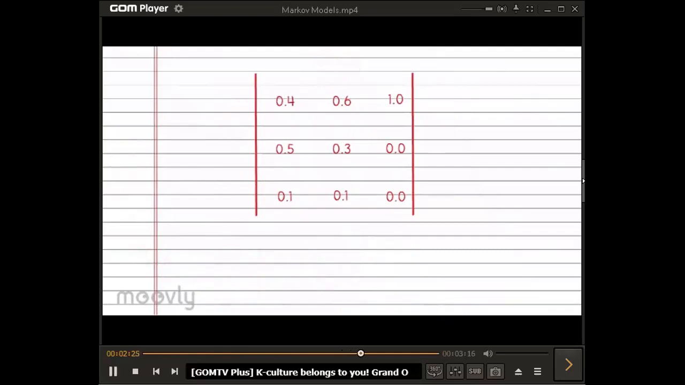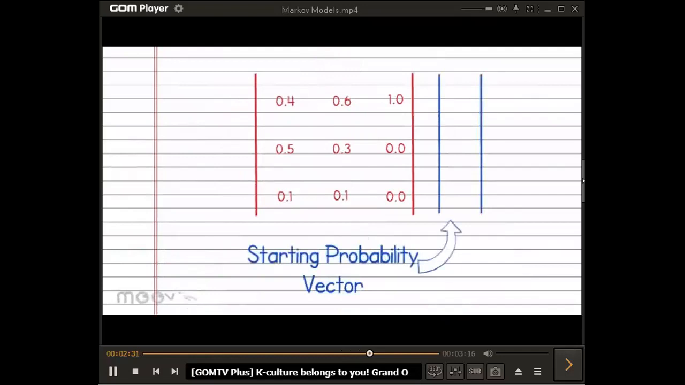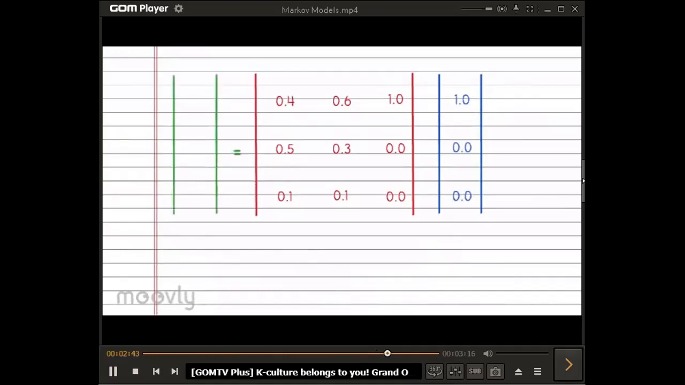So how do we use it? Well, first we need a starting probability vector that represents what we know about Romi's starting location. Let's say we know with probability 1 that she starts at home. If we multiply our transition matrix by the starting probability vector, we get a new vector representing our prediction about where Romi will be one event in the future.